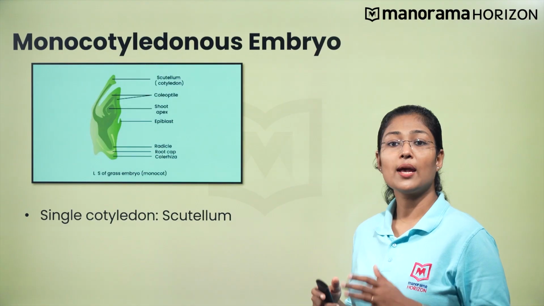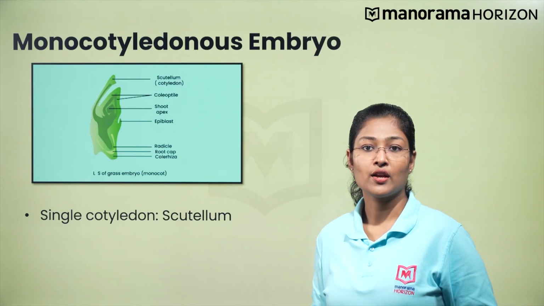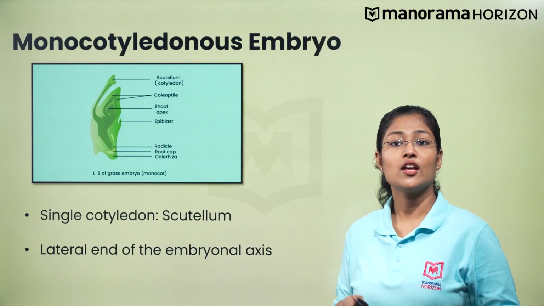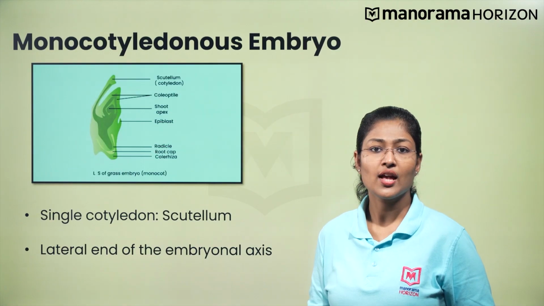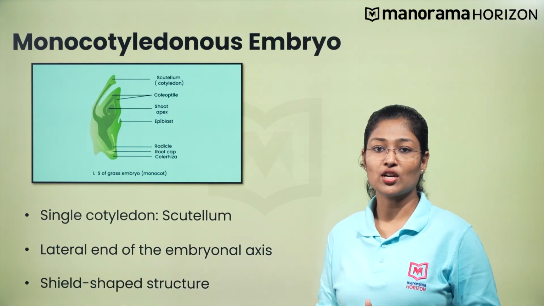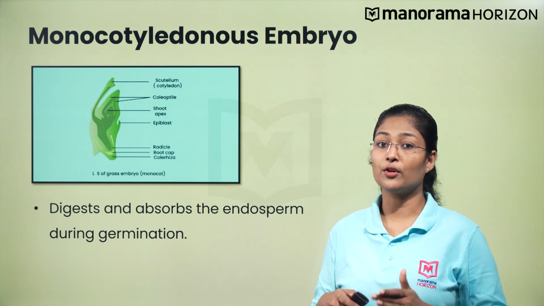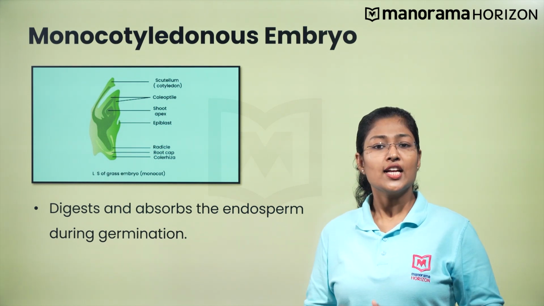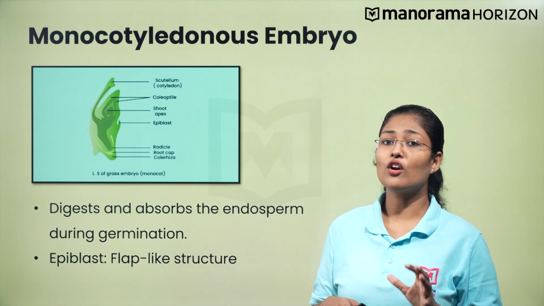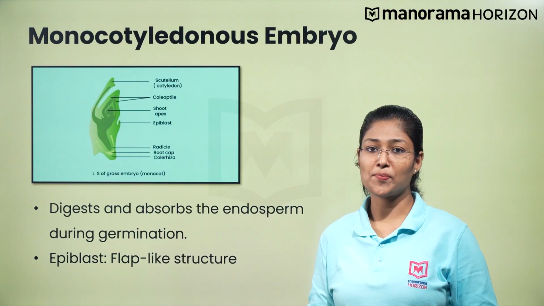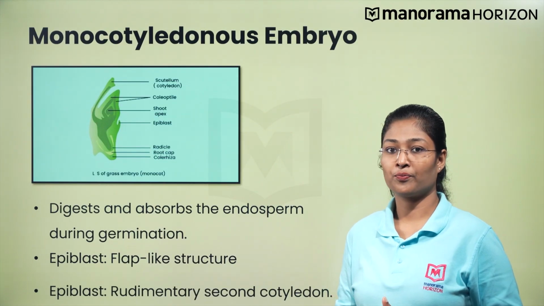A monocot embryo has a single cotyledon called the scutellum. The scutellum is located towards the lateral end of the embryonal axis. It is a shield-shaped structure and digests and absorbs the endosperm during germination. The embryo also has an epiblast. It is a small flap-like structure that represents the rudimentary second cotyledon.